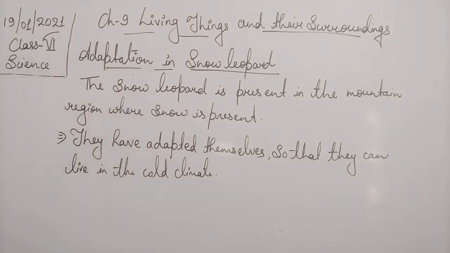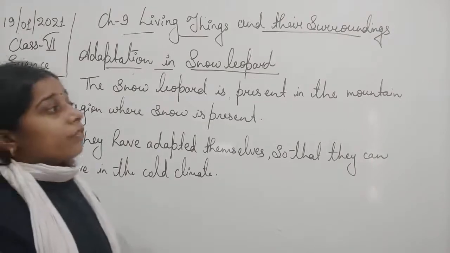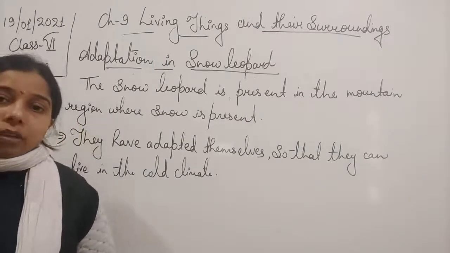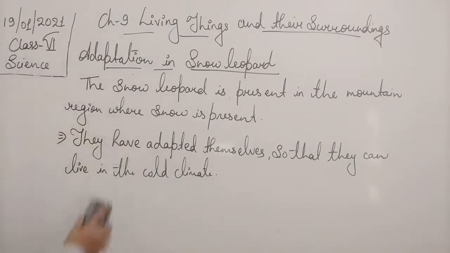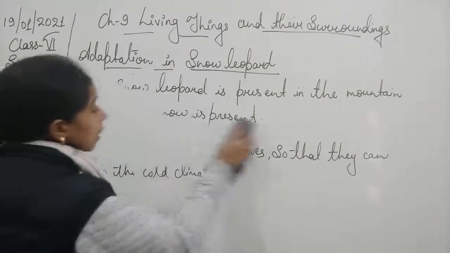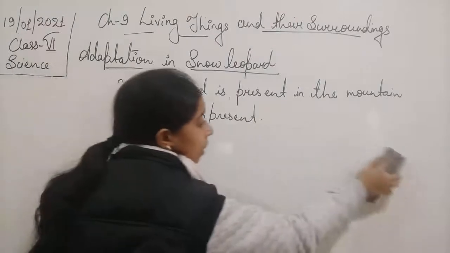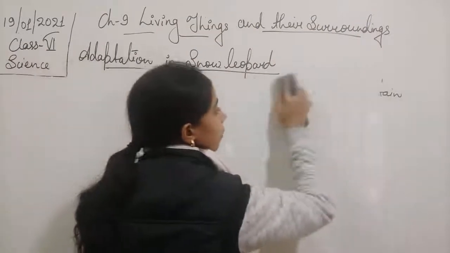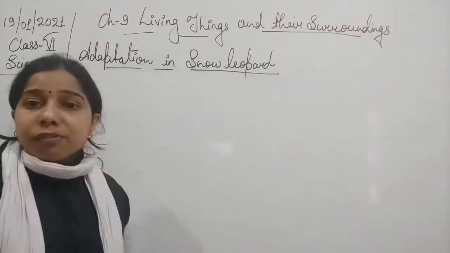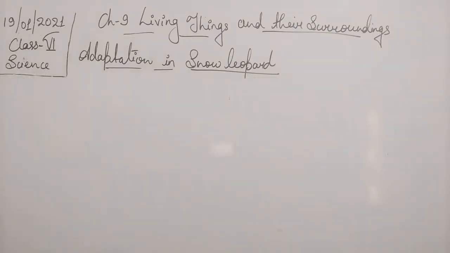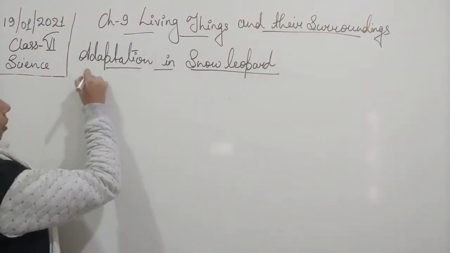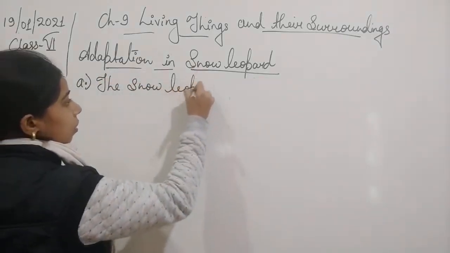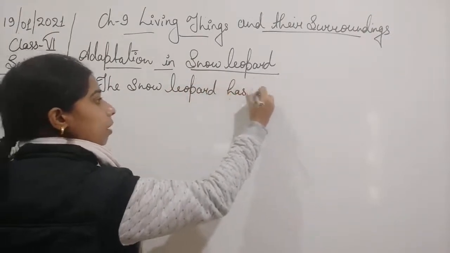Now let us see what kind of adaptations, what kind of special features they have, due to which they are able to survive in such extreme cold conditions. So the first thing, I hope you all know that since it lives where snow is present, they have fur. The fur or hair helps protect them from the cold climate. So the first one is that the snow leopard has thick fur on the body.